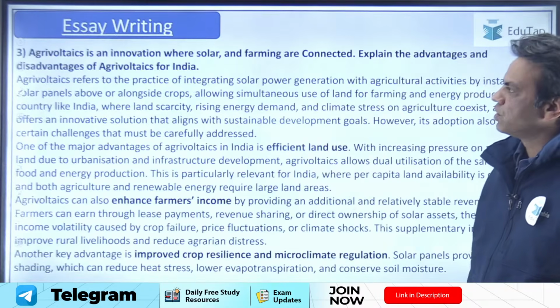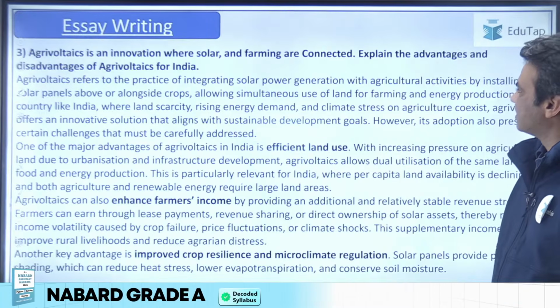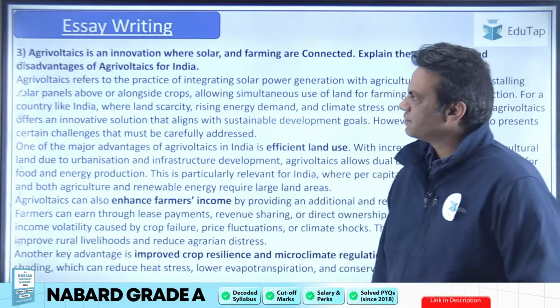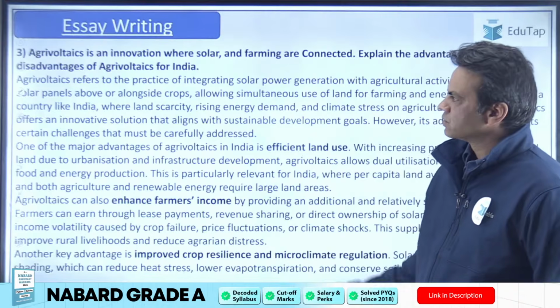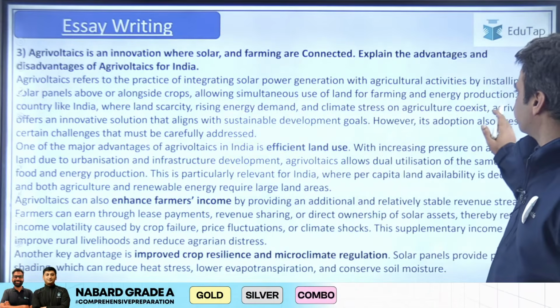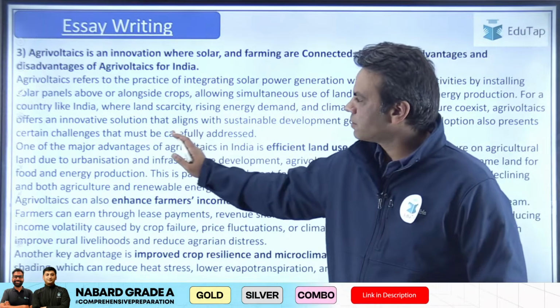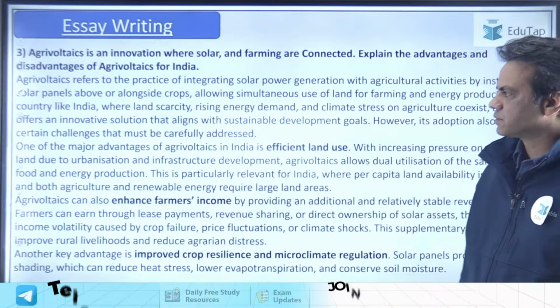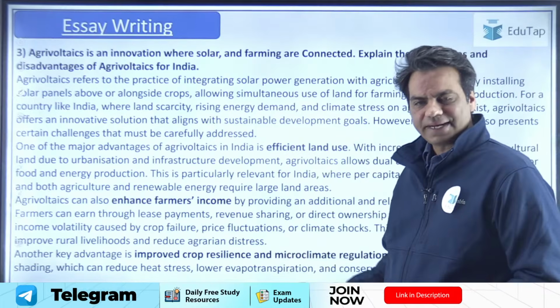Third is, guys, agrivoltaics, an innovation where solar and farming are connected. Explain the advantages and disadvantages of agrivoltaics for India. So agrivoltaics refers to a practice of integrating solar power generation with agriculture activities by installing solar panels above or alongside crops. So this is basically agrivoltaics, right?